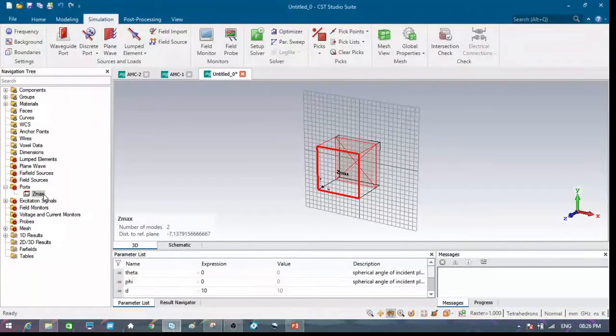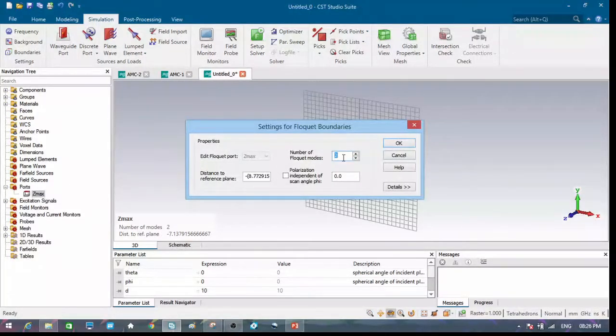And in this simulation, we are mainly concentrating on the polarization of the wave. So when we click on the port, you can see that in number of Floquet ports, I have given number 2. So this indicates how many polarizations we need for simulation. So we can reduce the number to 1. This will simulate for a single polarization like TE polarization.